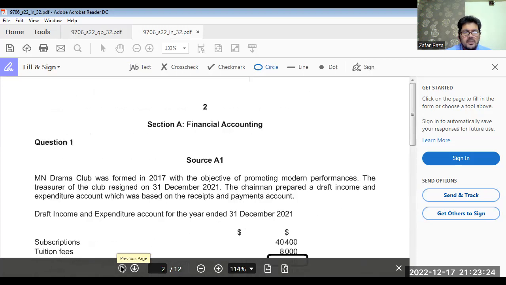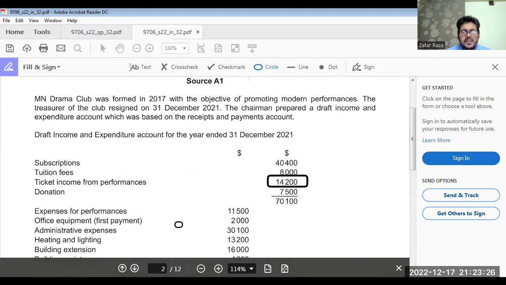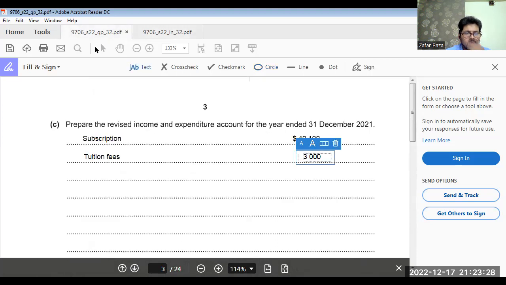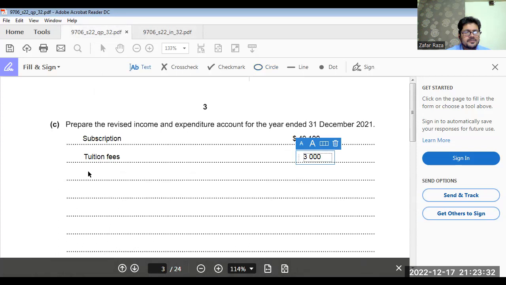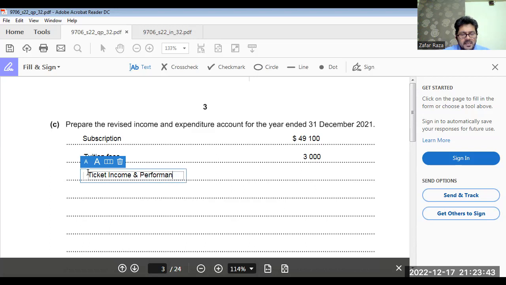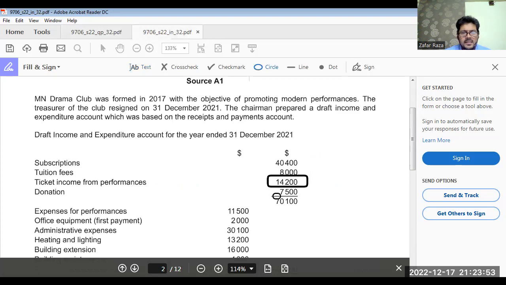So we are going to report it as it is, 14,200, with the name ticket income and performances. Ticket income and performances, 14,200. Done? Okay. Now come to this donation.